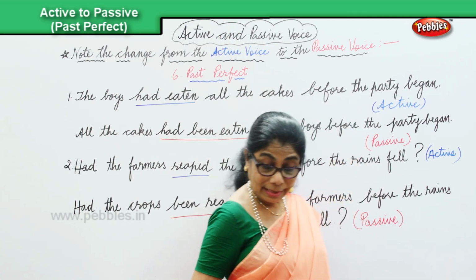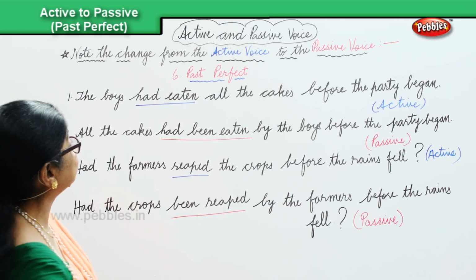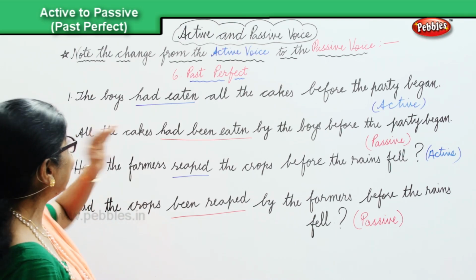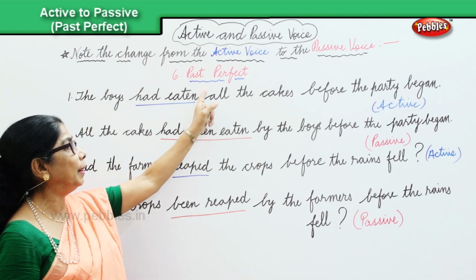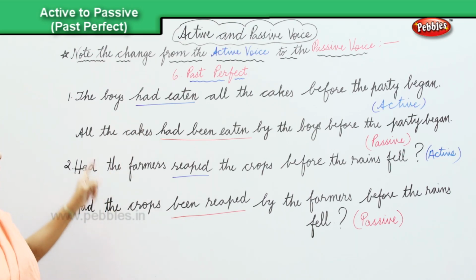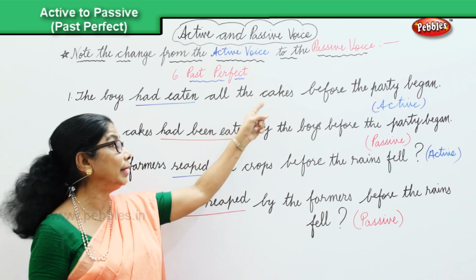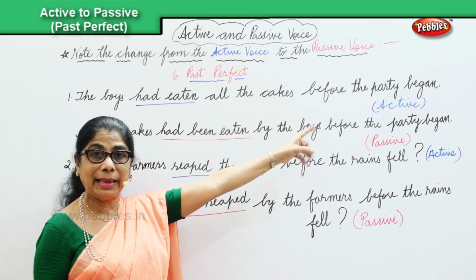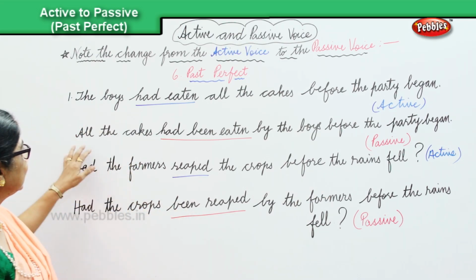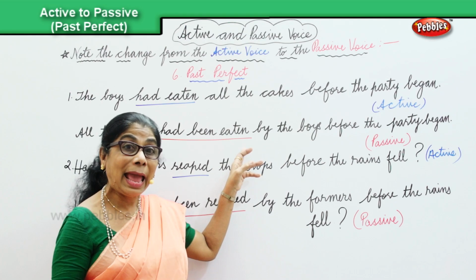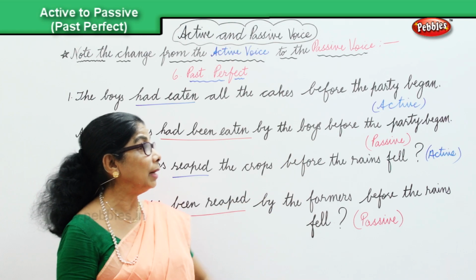Now we are looking at a couple of sentences in the past perfect. We're looking at the active voice, noting the change from the active into the passive in the past perfect. We have two sentences here. One, the boys had eaten all the cakes before the party began. Active. Now change over from the active into the passive: all the cakes had been eaten by the boys before the party began.